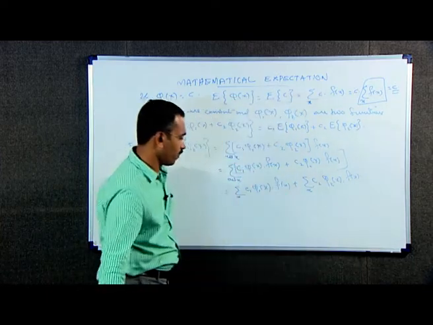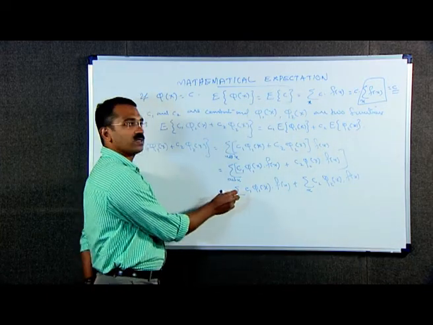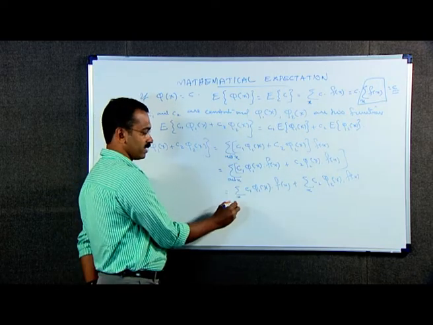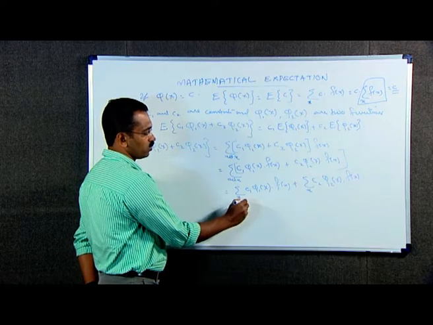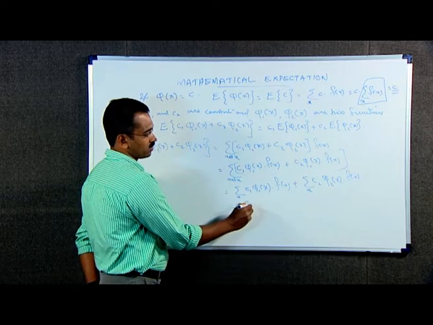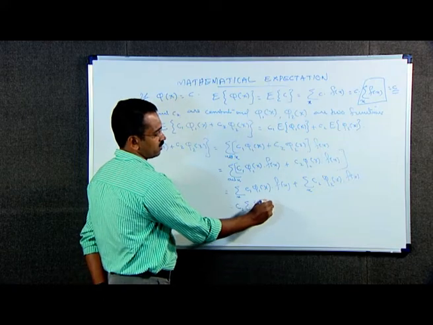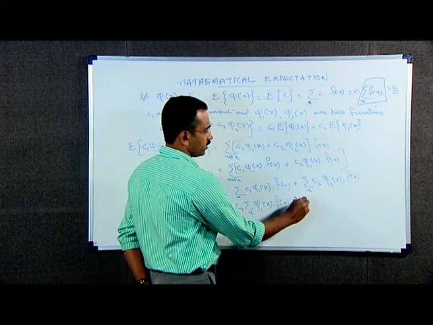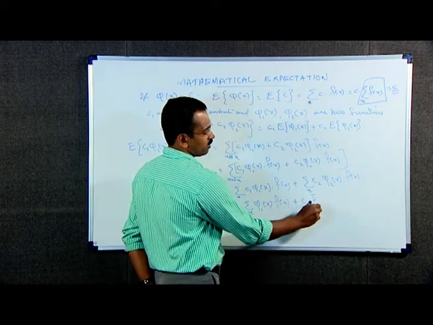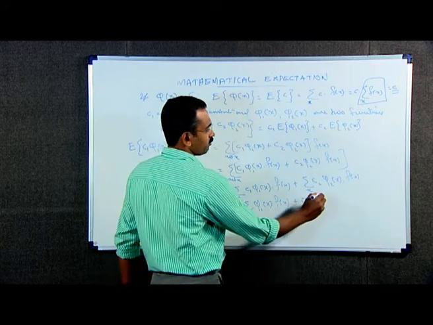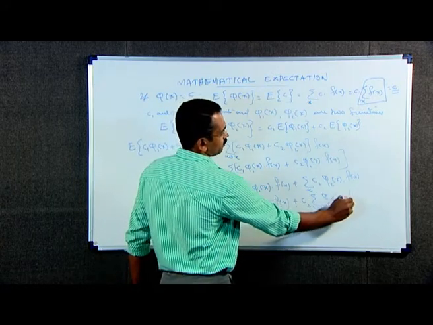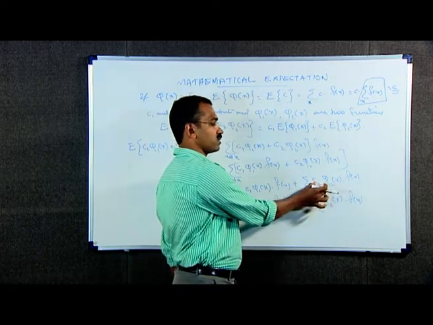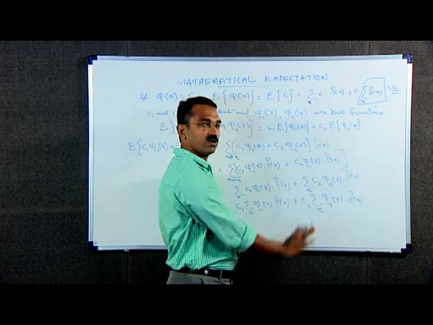This is equal to, here summation over x, therefore, the constant C1 can be taken outside, which is equal to C1 into summation over all x phi 1 of x into f of x plus C2 into summation over all x phi 2 of x into f of x. Here C2 is also a constant, therefore, the constant C2 can be taken outside of this summation.